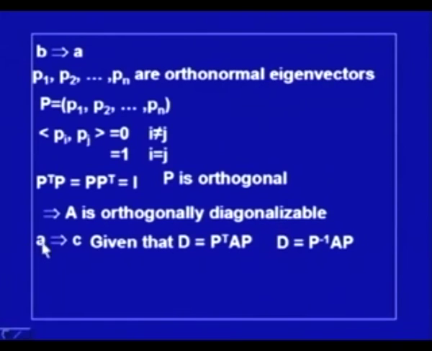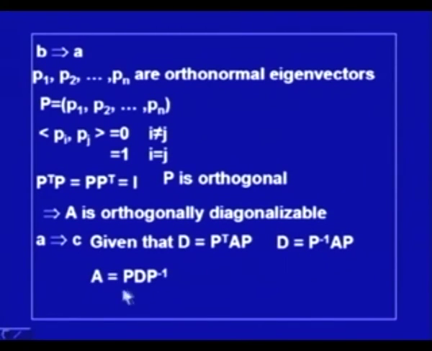Then the next part of the theorem is that A implies C. That means given D is equal to P transpose AP for a given matrix A, it is orthogonally diagonalizable, meaning there exists a P matrix such that P transpose AP is equal to D, and since it is orthogonally diagonalizable, P transpose is nothing but P inverse. So, D is equal to P inverse AP.